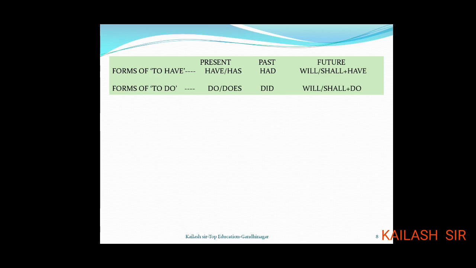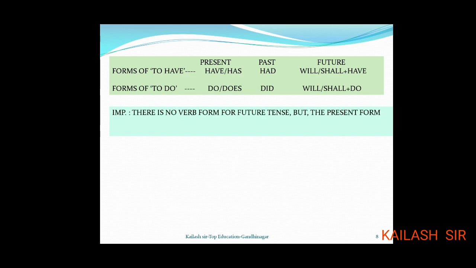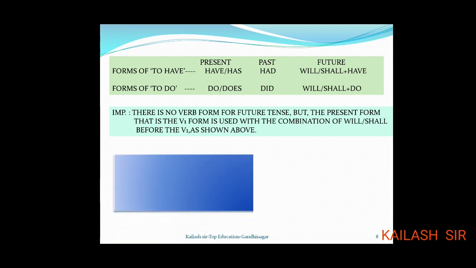The forms of to do are also important. In the present, do and does are the forms of to do. The past, always it is did. The future will be will or shall plus do. Very important. There is no verb form for future tense, but the present form, that is the V1 form, is used with the combination of will or shall before the V1 as shown above.